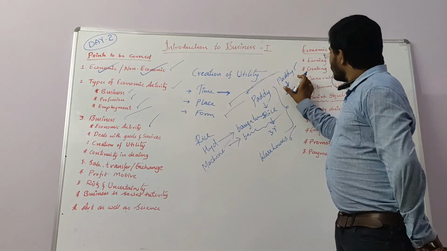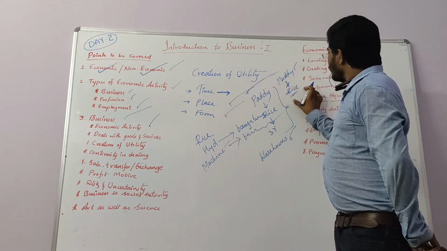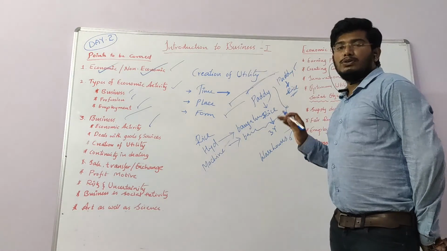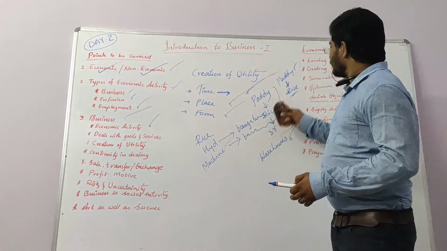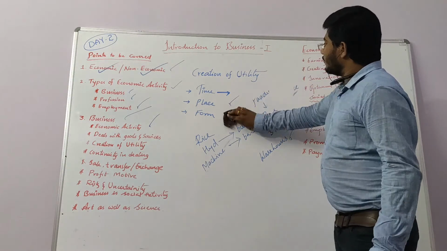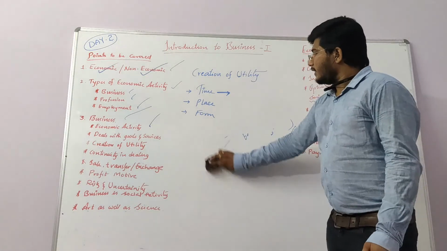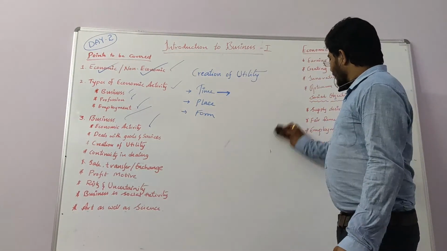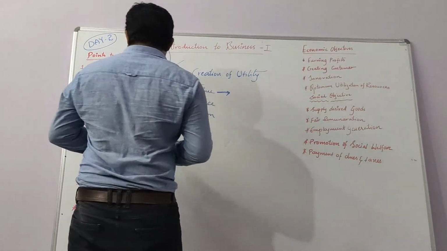By changing the form, it becomes useful to us. That is form utility. How many types of utilities are there? Three types: time utility, place utility, and form utility.